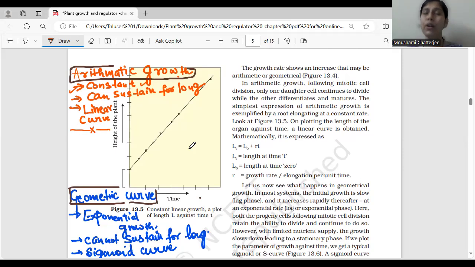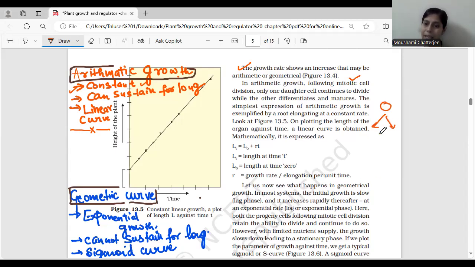Now there are a few equations which we need to know how to calculate. The growth rate shows increases that may be arithmetic or geometric. So growth rate can be both arithmetic and geometric, isn't it? What happens in the arithmetic growth is it follows a mitotic cell division. So we can see that arithmetic growth can be seen in the mitotic cells. There are two types of cell division, mitosis and meiosis, right? Only one daughter cell continues to divide out of two. I told you this is a main cell.